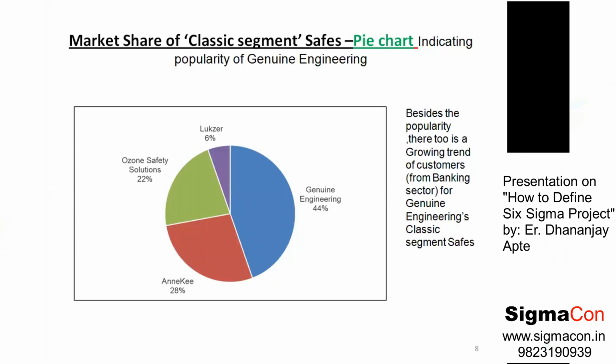So a pie chart was generated, in which the market share of Genuine Engineering was identified. This market share for Genuine Engineering in the classic segment of safes is 44%. So there is enough market share, and enough potential to grow the business. This in fact gives rise to our project.